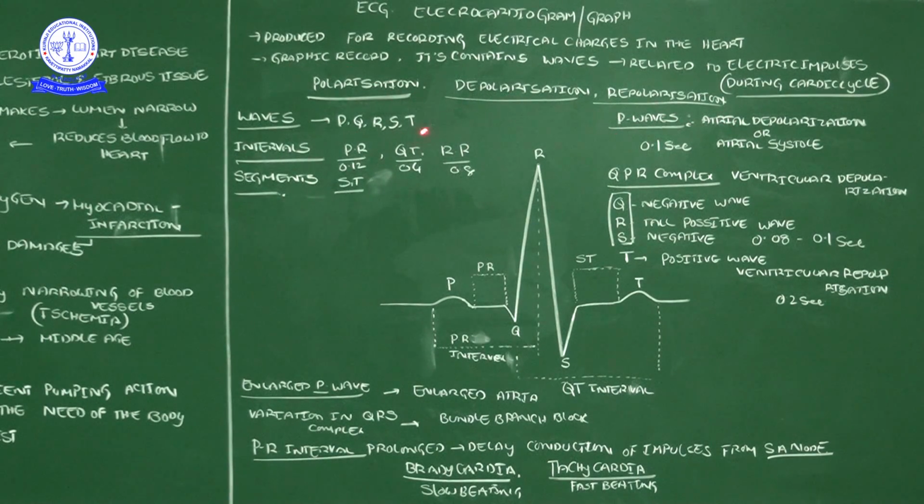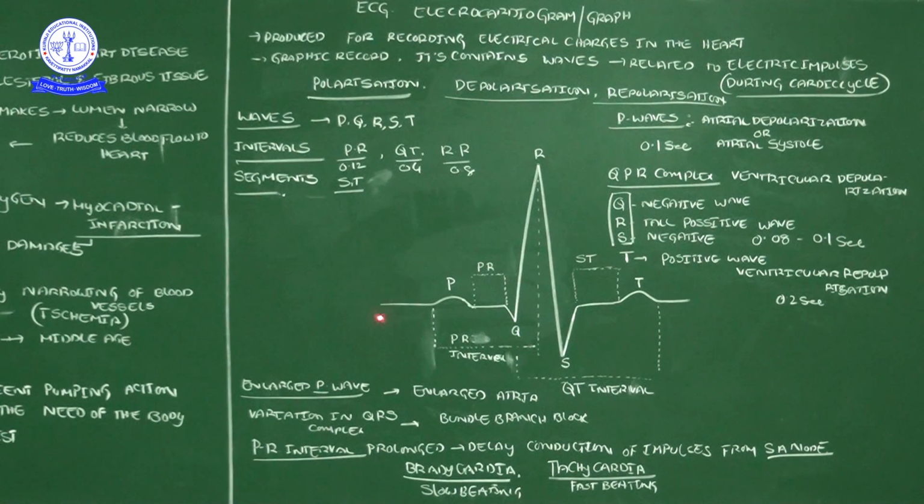So this word polarization indicates the electric impulse charges, and at which time which polarization conditions cause the heart contraction. Here, at the pointer place, this is the representation of a cardiograph. Already I said a cardiograph contains different waves.